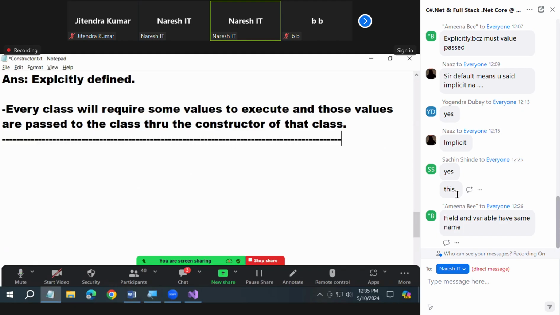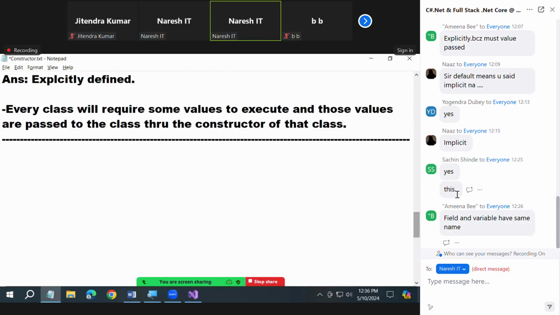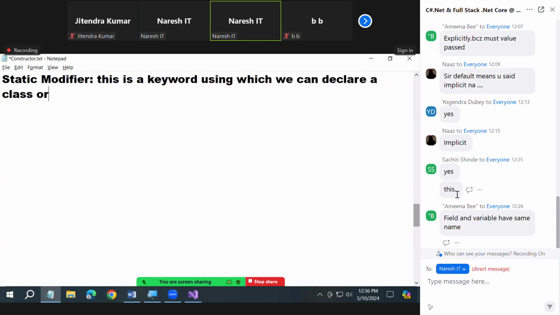So today, what we are talking about is the static modifier. What is this? This is a keyword using which we can declare a class or its members as static.